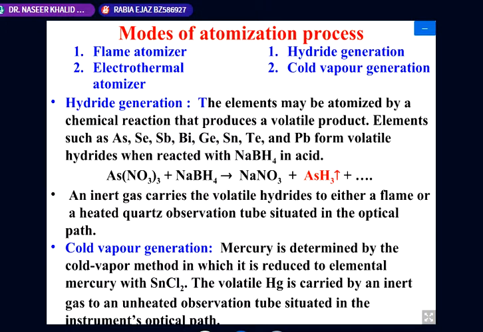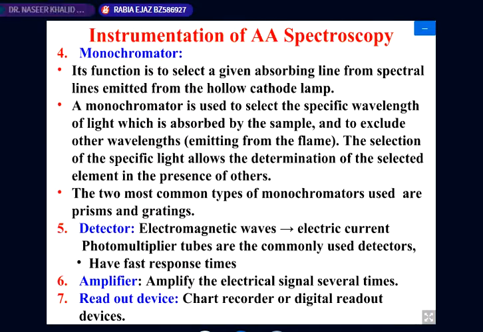So these are the modes of atomization: number one, flame atomizer; number two, electrothermal atomizer; number three, hydride generation; and number four, cold vapor generation technique. These are generally being used. Okay.